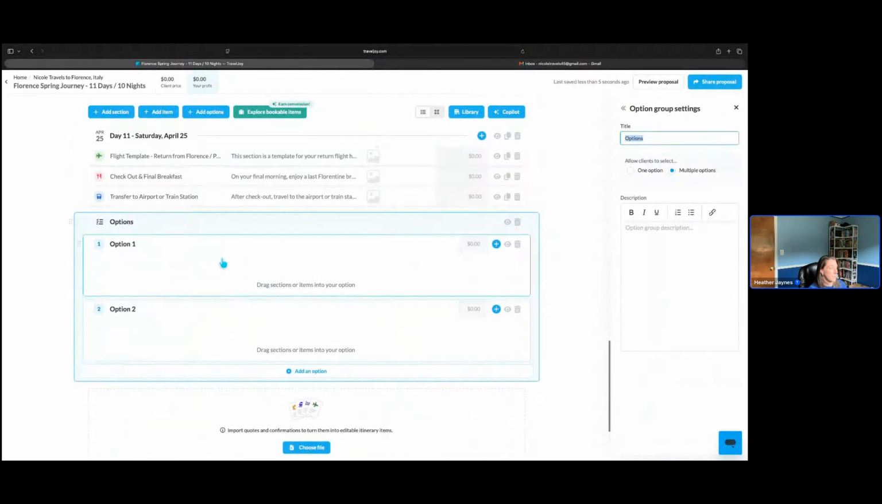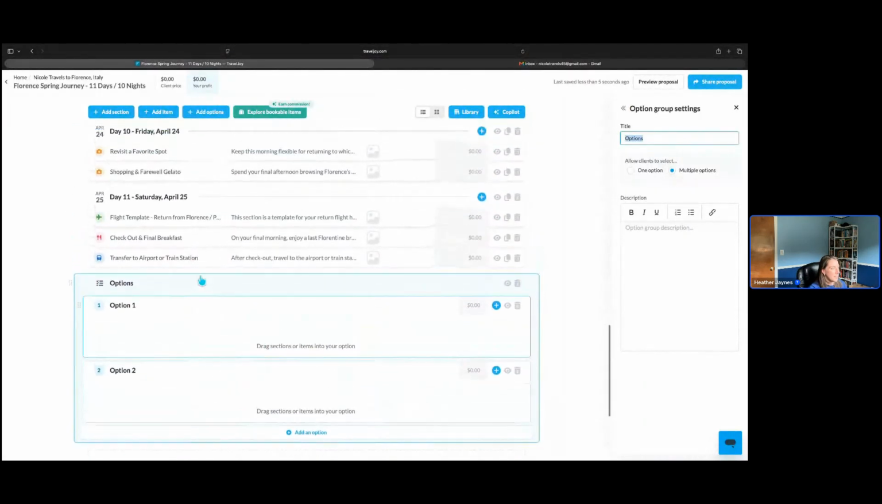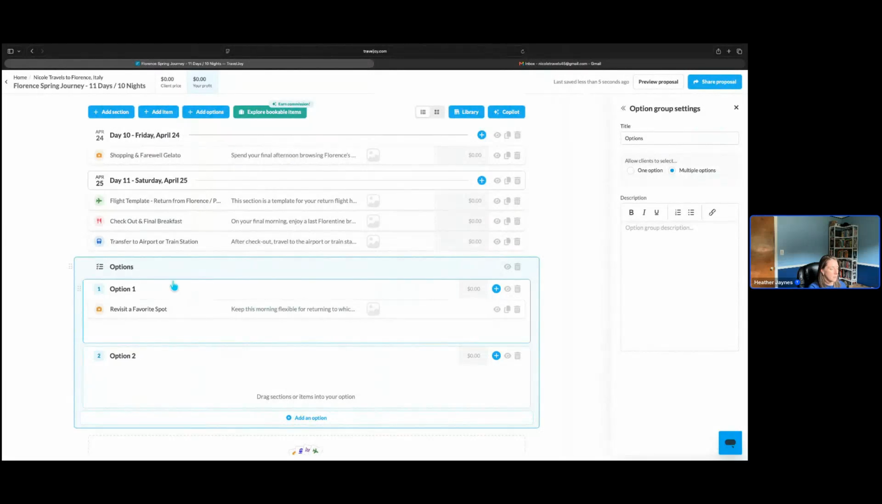Now that gets added to the bottom, but when it gets added, anything that was previously uploaded, you can simply drag and drop it into the options here. So if you have multiple hotels that you want to offer to your client, multiple activities, multiple cruises, anything that you import, you can then just add an options section and drag and drop those right into the options to send out to the client, and then they can select the option that they want to move forward with, and that will be on your finalized itinerary in TravelJoy.